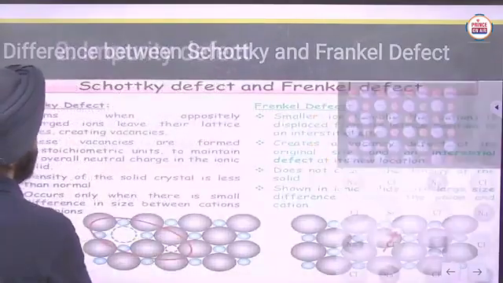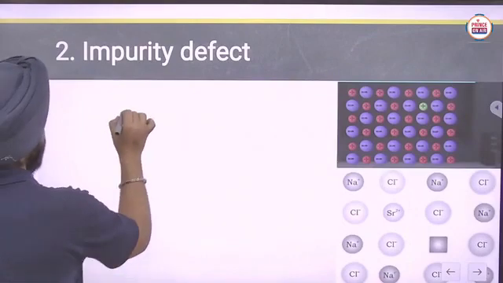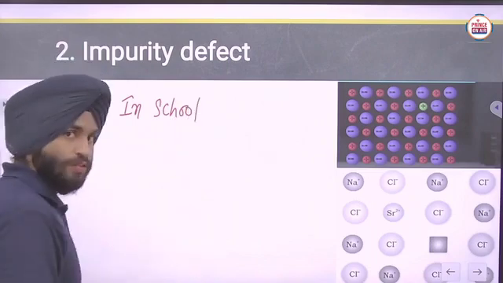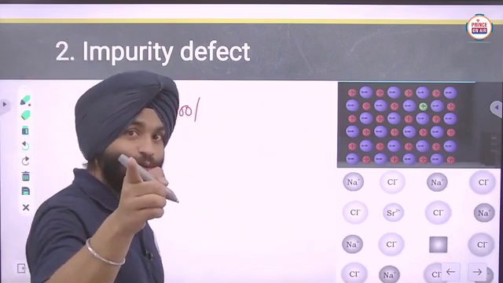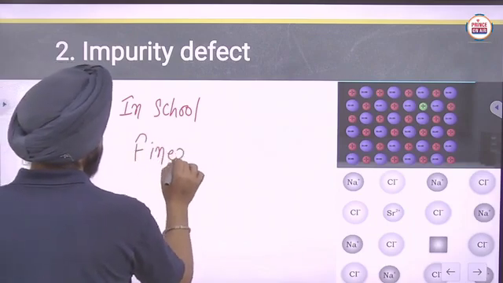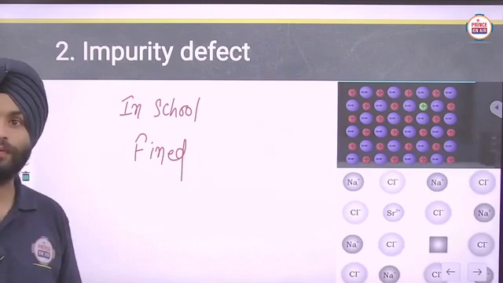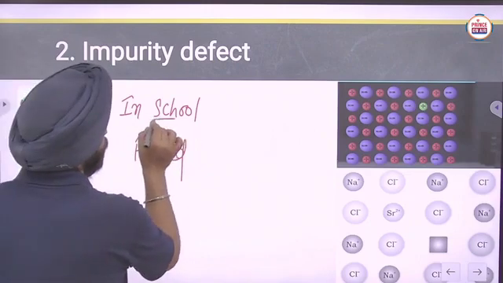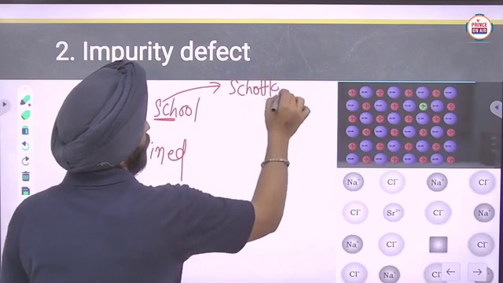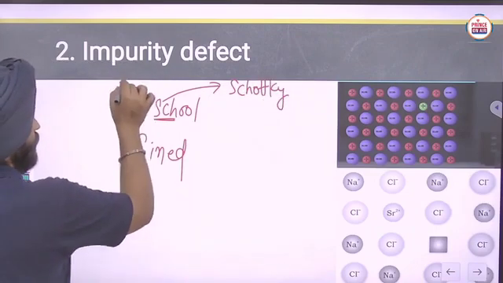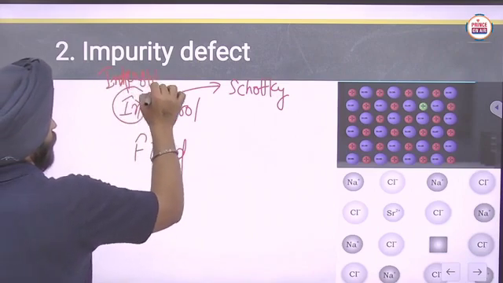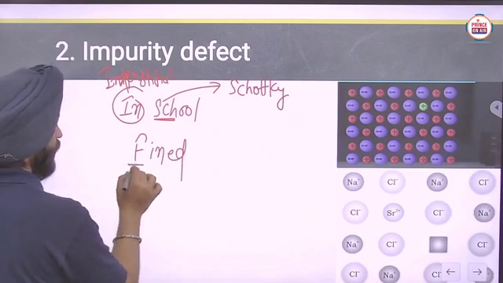If you are going in school now, you will be fine. So school means Schottky, in means interstitial, and F means Frenkel.